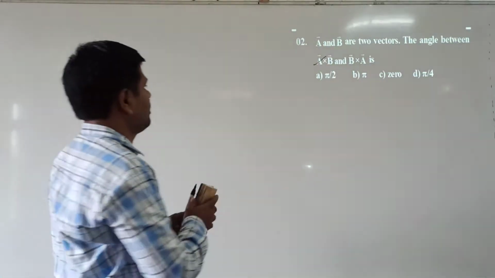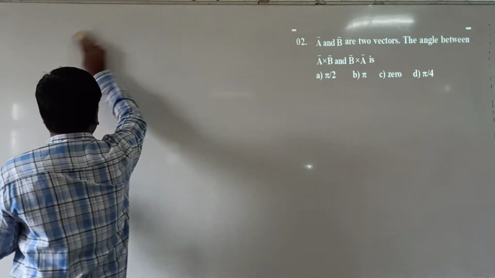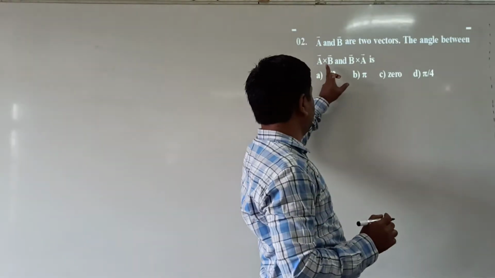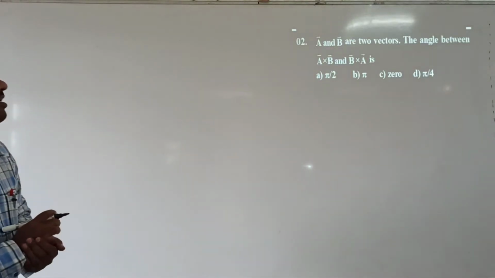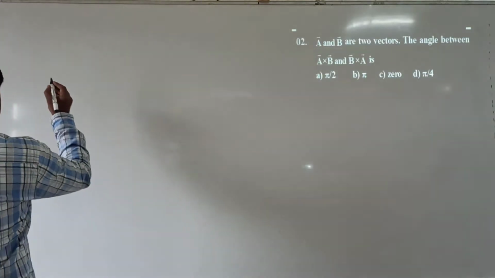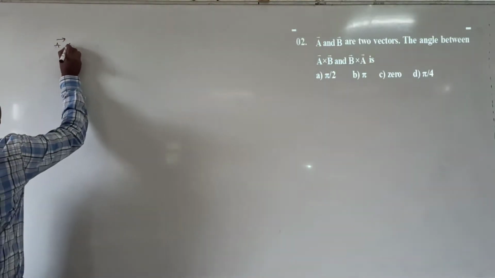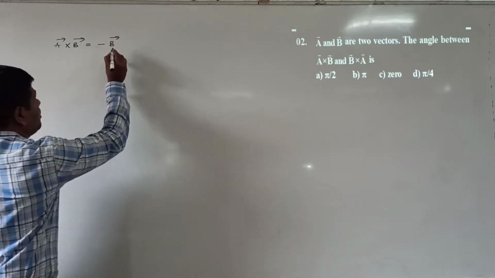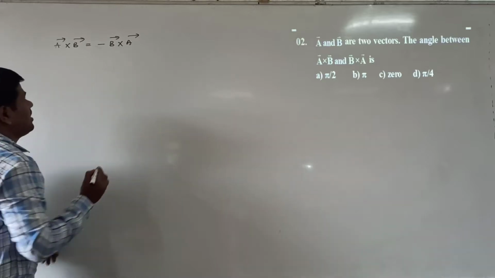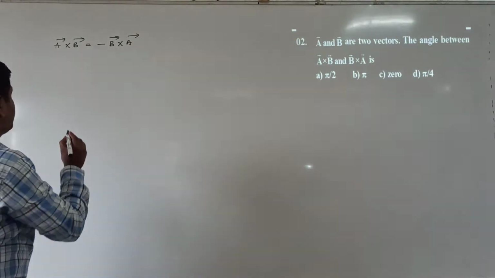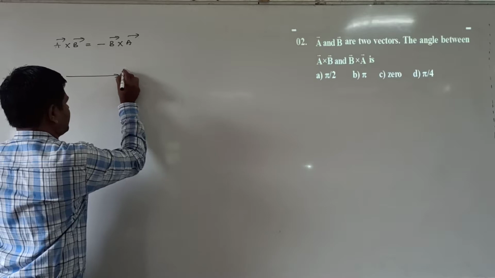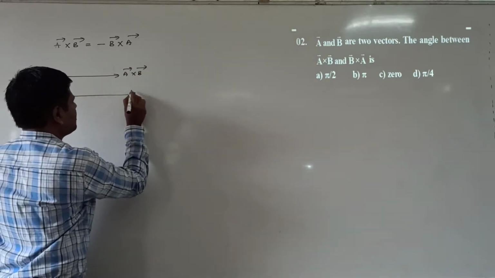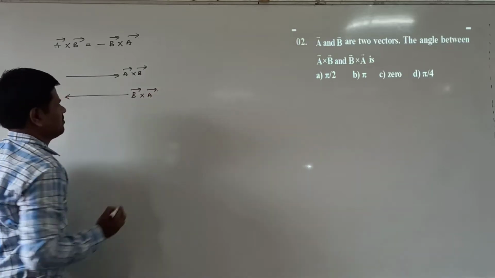We discuss question number 2 now. A bar and B bar are two vectors. The angle between A bar cross B bar and B bar cross A bar is how much? We know that A bar cross B bar is equal to minus B bar cross A bar. Here minus represents what? A bar cross B bar vector is in this direction, and B bar cross A bar vector is in the opposite direction.